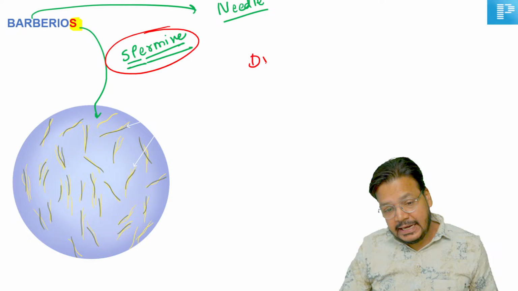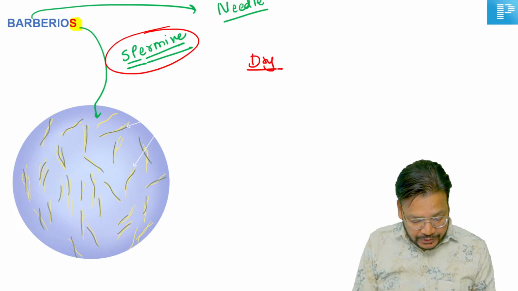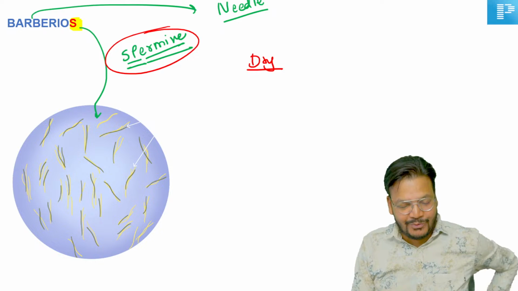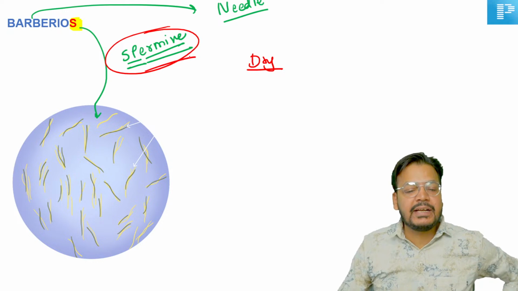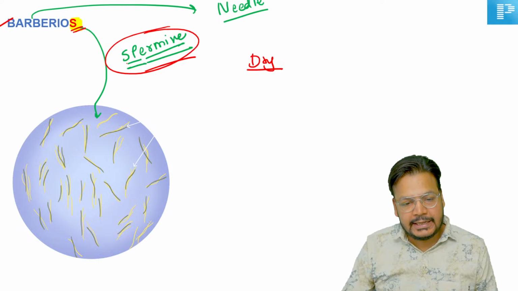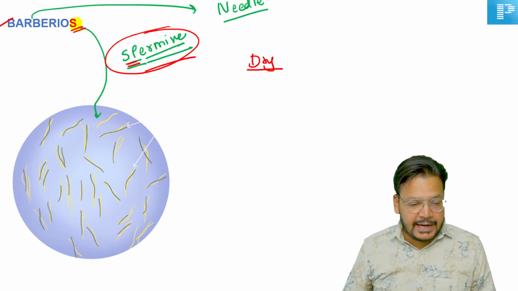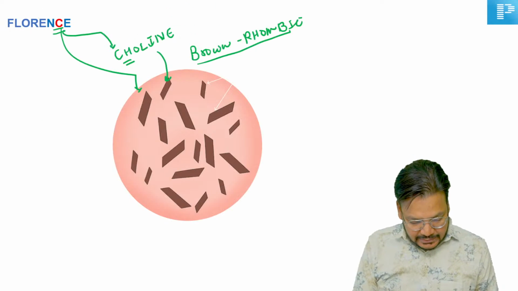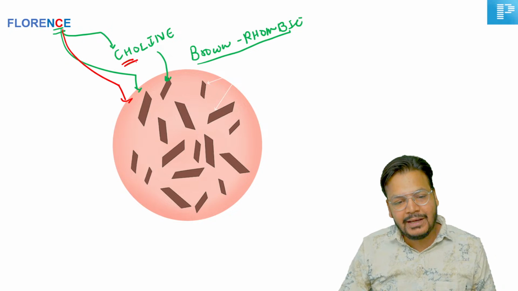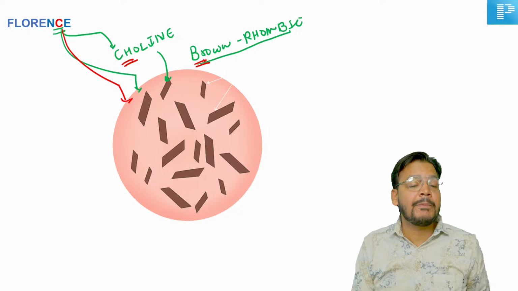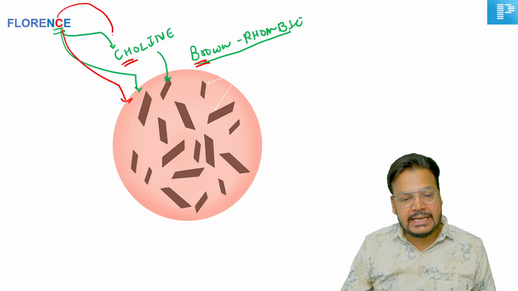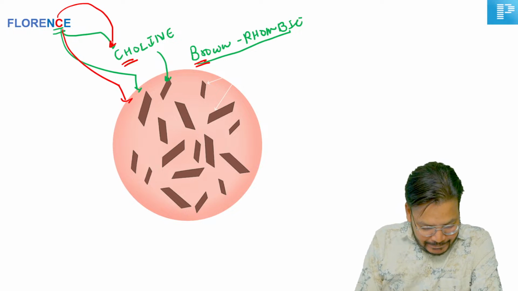If dry semen and yellow needle-shaped crystals were given, all these questions were from LRR. How to remember: S, it is spermine crystal. And this is Florence test, the brown crystal. I taught this in LRR. Florence test detects choline. How to remember: Florence has C for choline crystal.